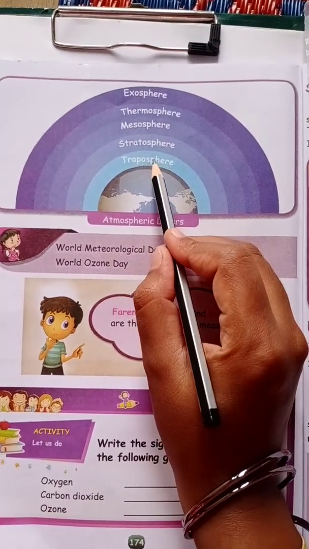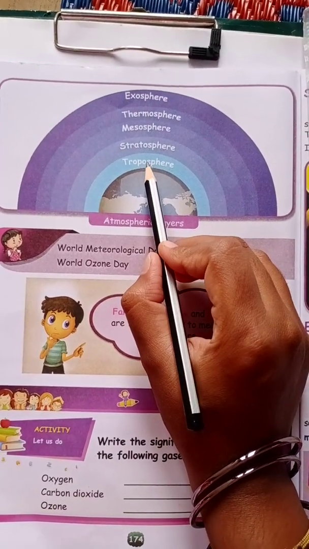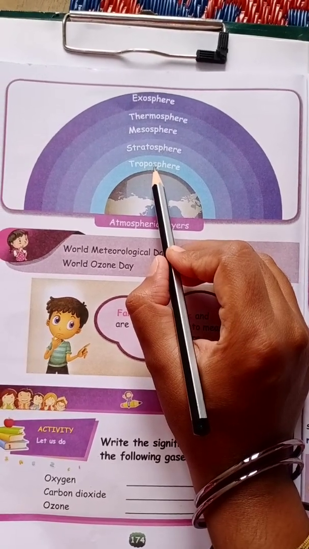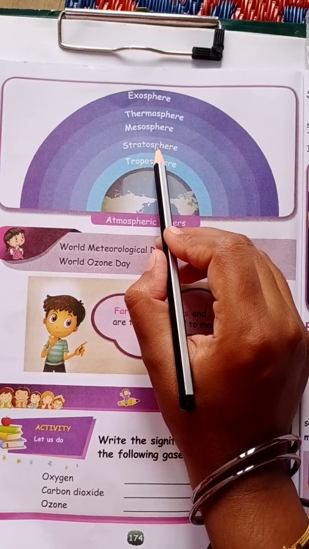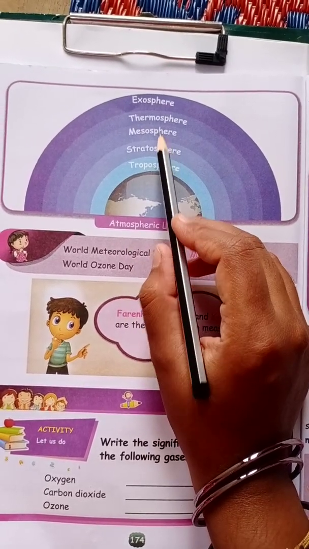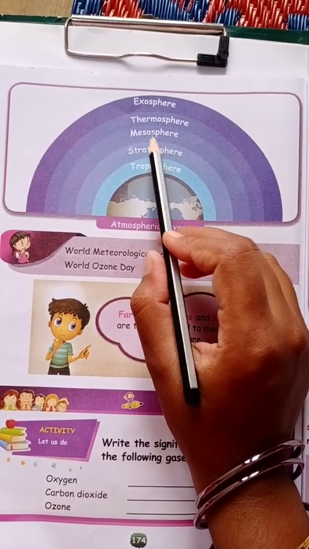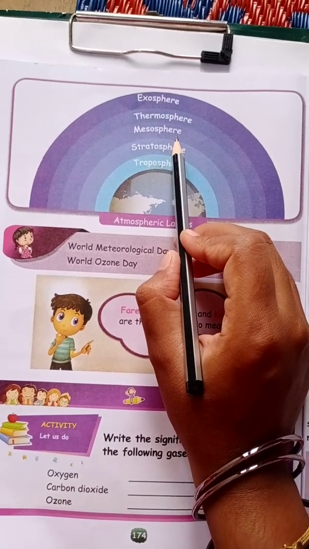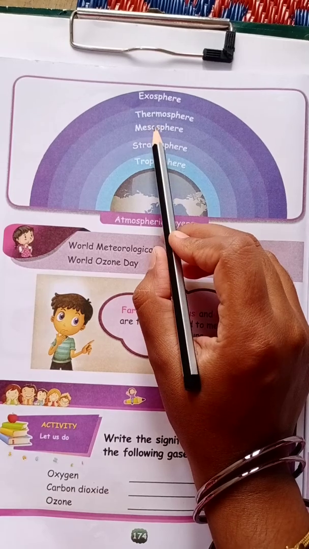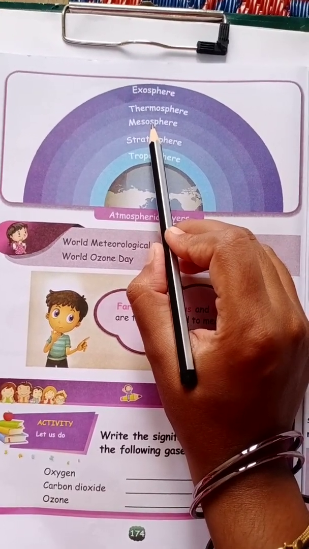So, troposphere is the lowest region, the lower boundary of stratosphere, and stratosphere is the layer below mesosphere. Okay, children. Meso means the middle. So, mesosphere is the middle layer in which all the gases are mixed up.